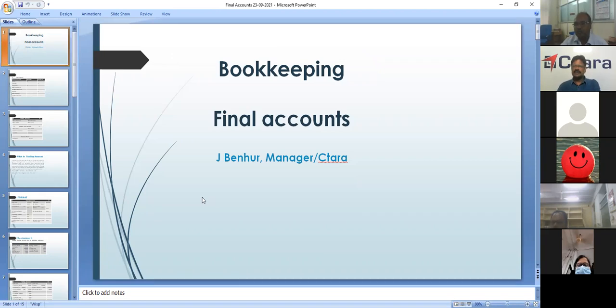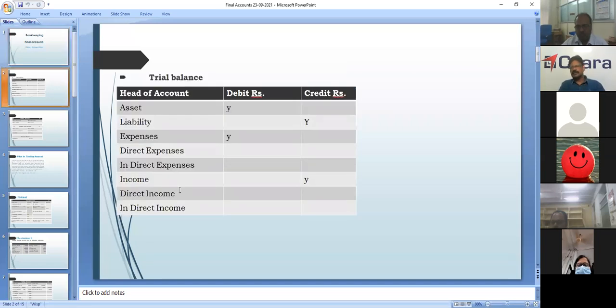As soon as the transaction is identified, we will make the journal entries, then post from the journal to the ledger, and from the ledger balances we will prepare the trial balance. It has debits and credits. Once the debits and credits are balanced and tallied, it shows that it is arithmetically accurate.